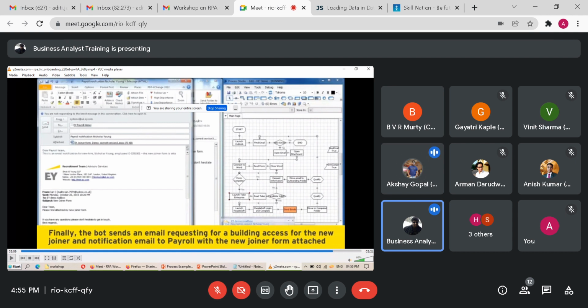Sir, is there any process if we find an exception? Suppose it has been designed as a flow chart, but later we get to know that a discrepancy is there. Then what is the process to eliminate that particular discrepancy?